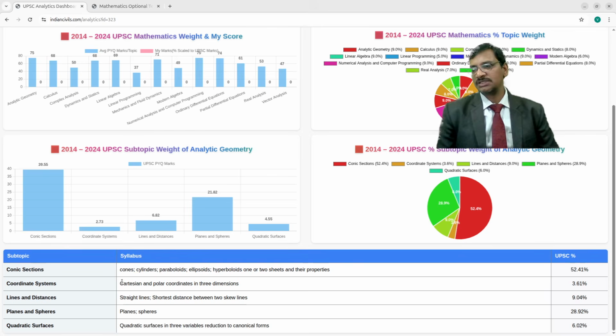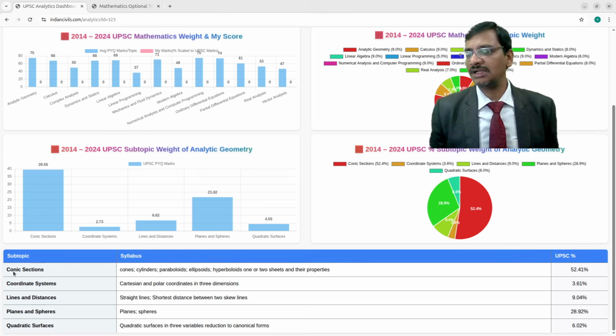And coordinate systems, Cartesian and polar coordinate systems in 3 dimensions. So this is very easy. And lines and distances, so straight lines, shortest distance between two skew lines, and this portion is separated as lines and distances. And planes and spheres, so there is a separate portion, planes and spheres related syllabus. And quadratic surfaces, so this is quadratic surfaces in 3 variables, reduction to canonical forms. So this is the syllabus. Actually I have subdivided it into 5 different subtopics.